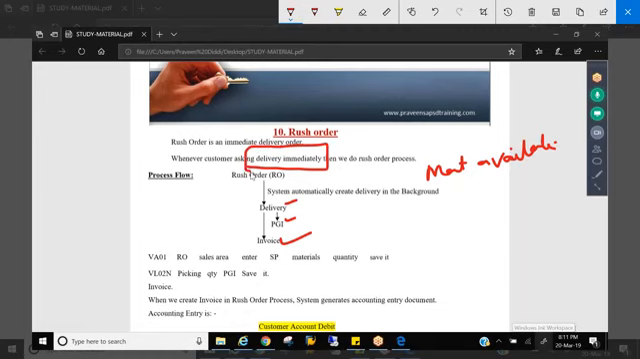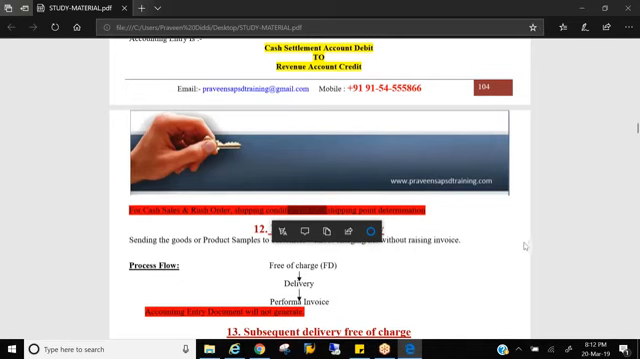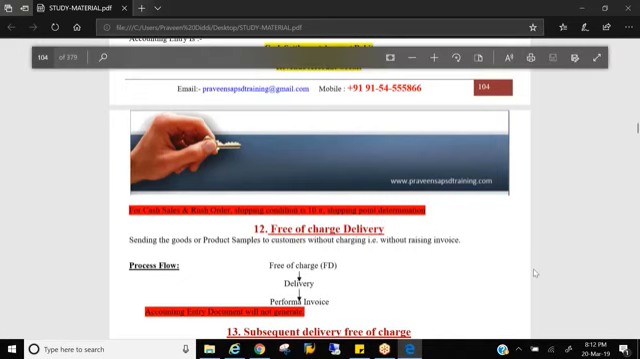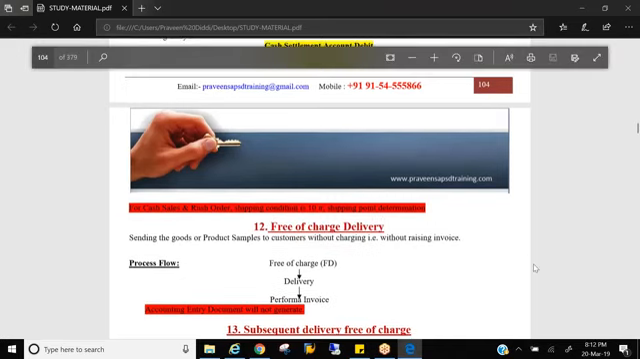So where is the triggering point? That is shipping condition 10. So shipping condition 10 is the triggering point for creating automatic delivery for both cash sales and rush order, right? So free of charge delivery.